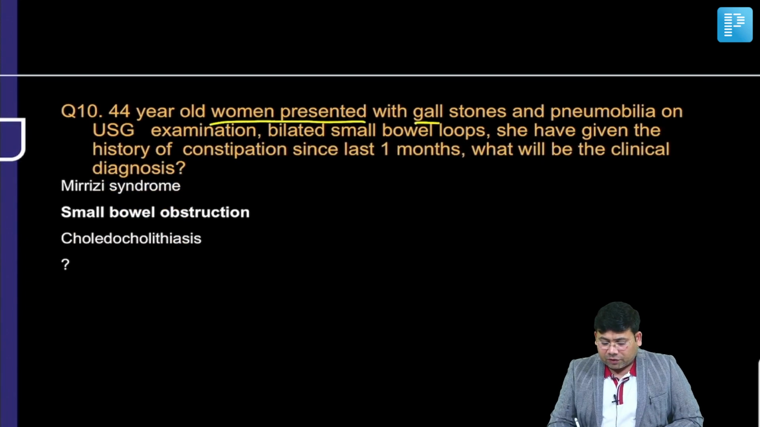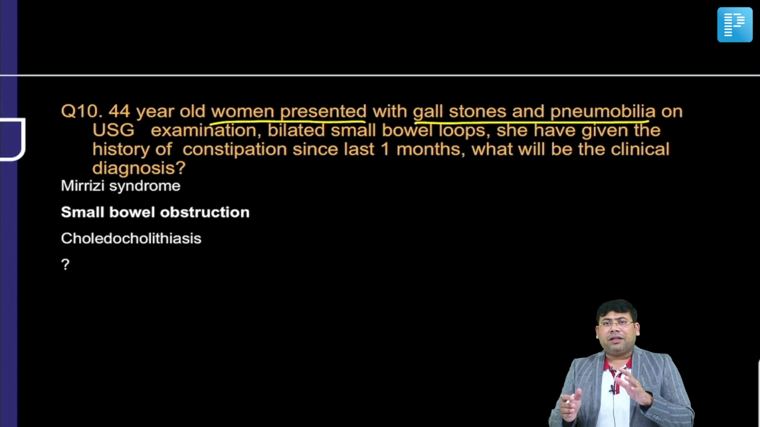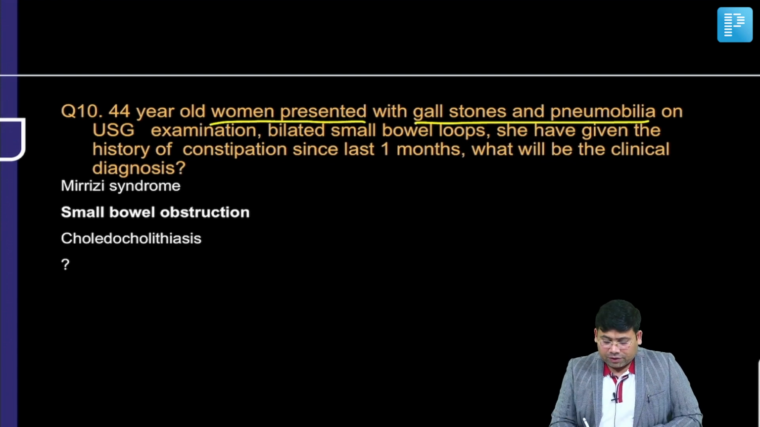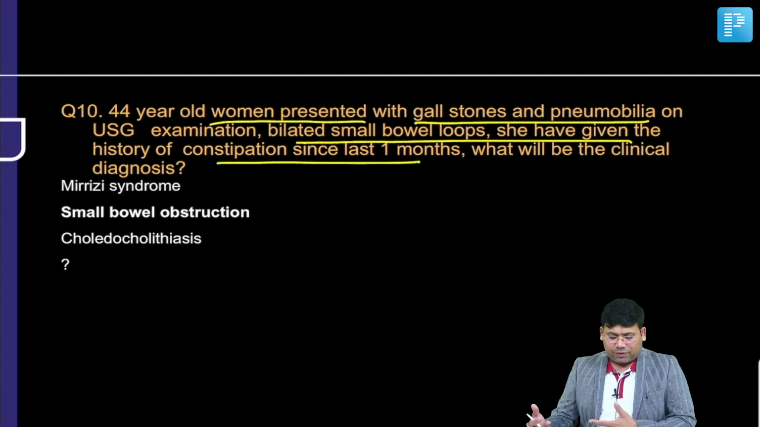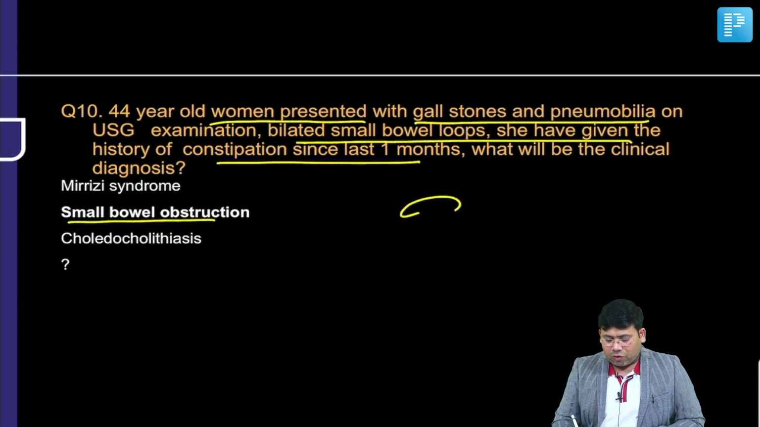A 44-year-old woman presented with gallstones and pneumobilia. Remember, this is now a duodenal or enteric fistula. USG shows dilated bowel loops. She has given a history of constipation. Now, this is acute obstruction. This is what is known as gallstone ileus. So this is classical gallstone ileus.